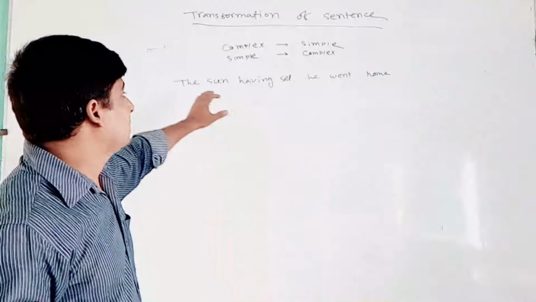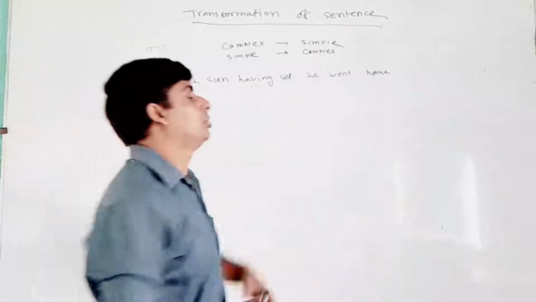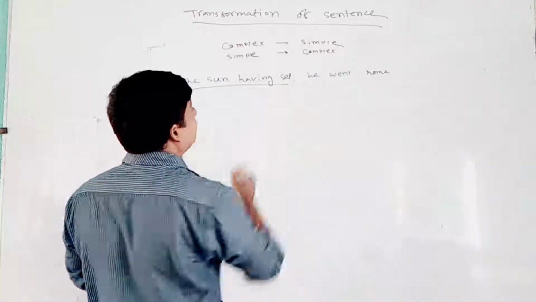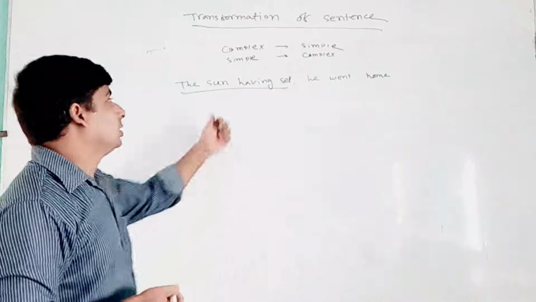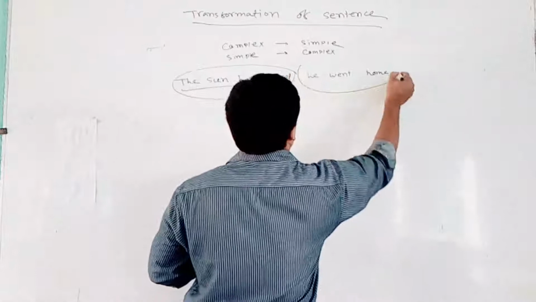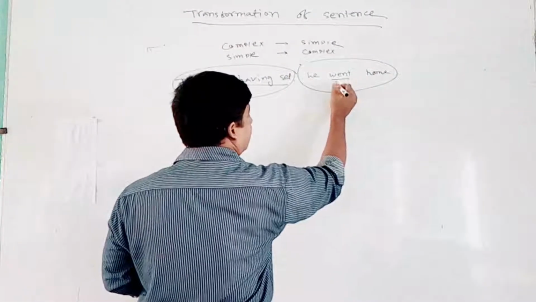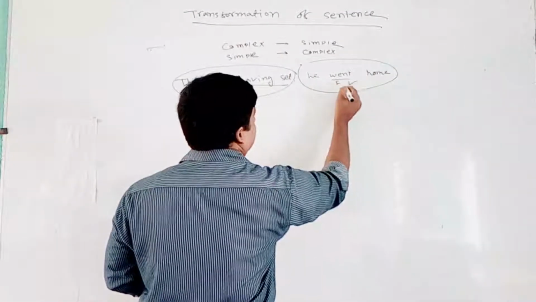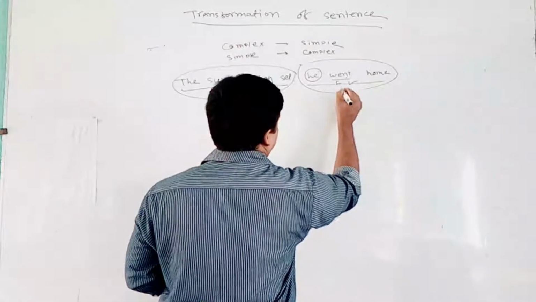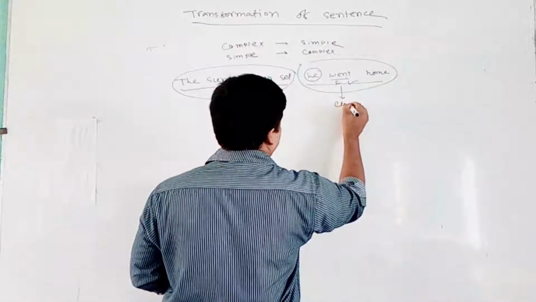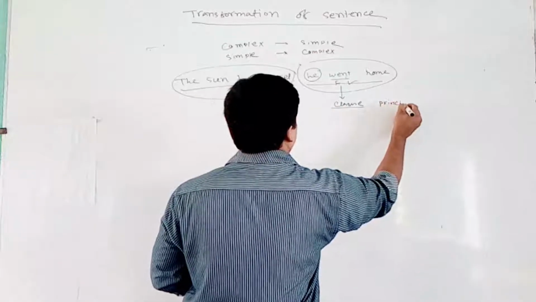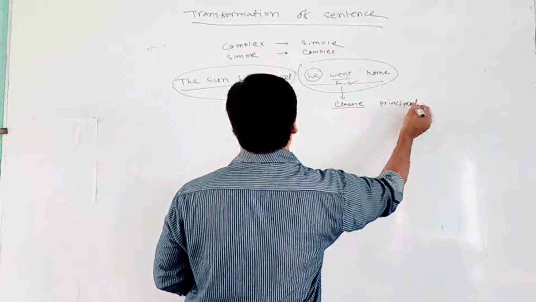So, a very simple sentence: "The son having said, he went home." You can be a bit confused. It might be a clause, but if you see clearly, it's not a clause. It's a phrase, because it's two words, and there's no finite verb. That means the subject and finite verb line is a clause, and this clause is a principal clause, because there are no other clauses here.